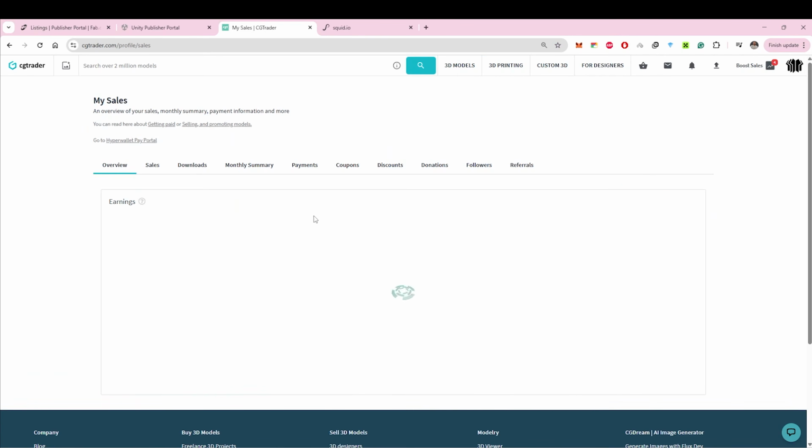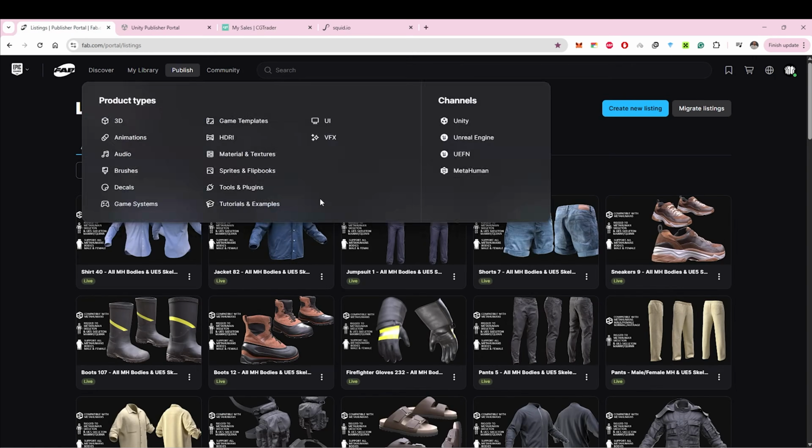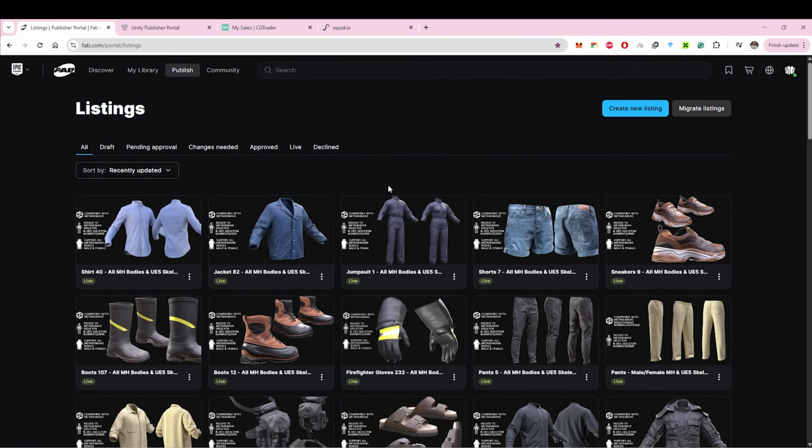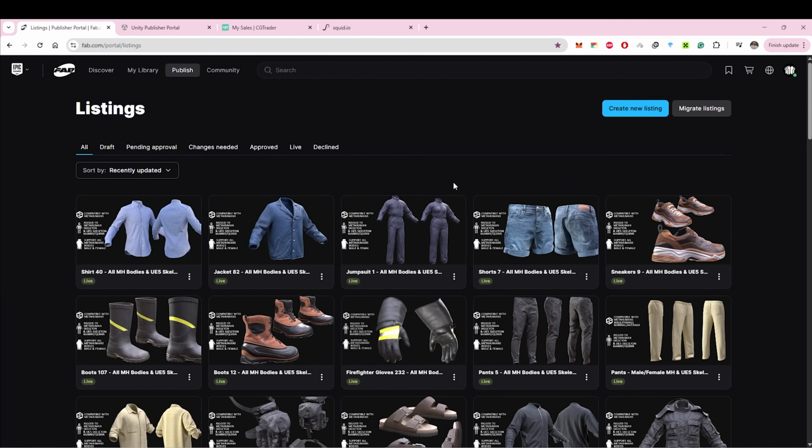And you can see the difference. I sell the same items. The prices are the same everywhere. Sometimes even cheaper on CGTrader, since the platform often runs big discounts. But I know for sure, CGTrader is oversaturated. There is a ton of competition, and it's really hard for your model to stand out among thousands of others. That's not the case on Fab. But again, that's a topic for another video about competition, market saturation, and so on.